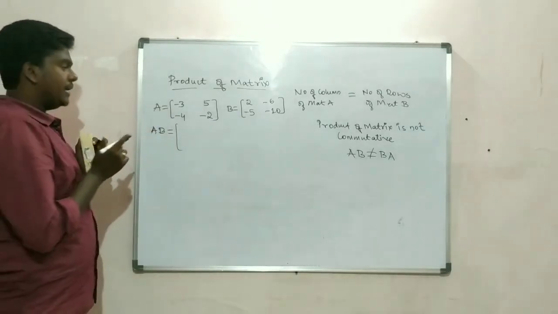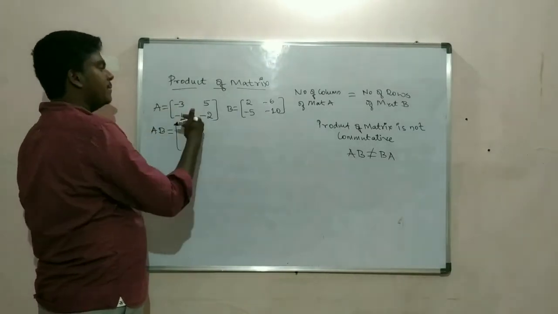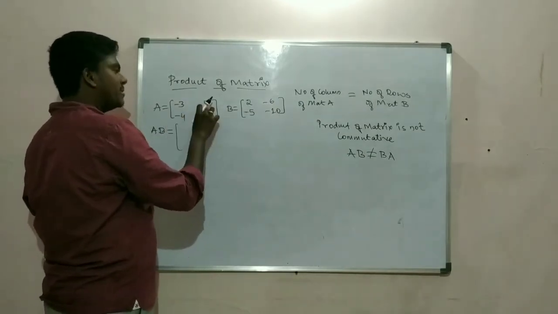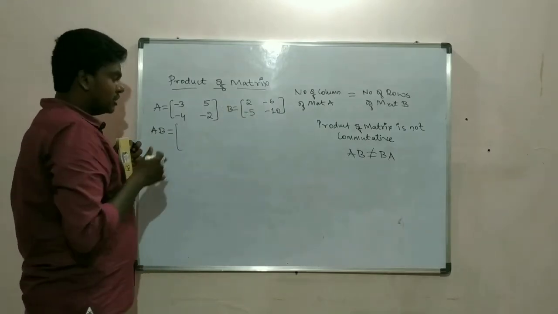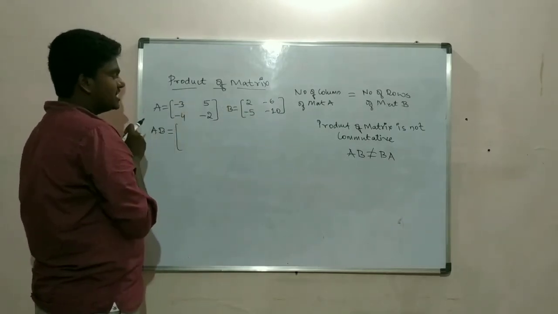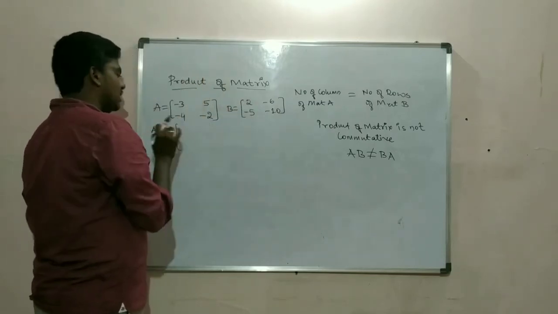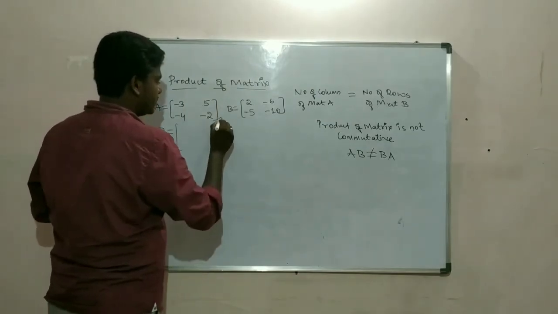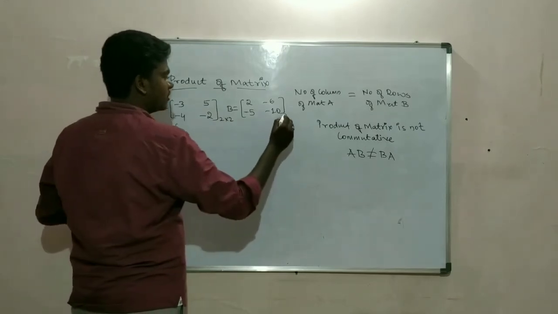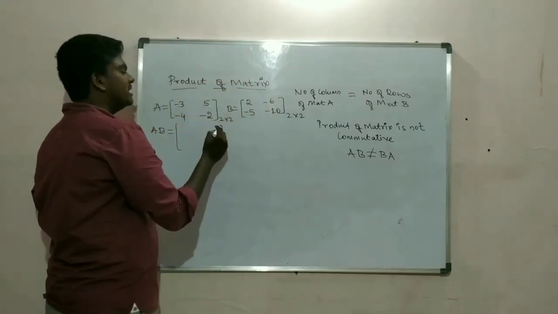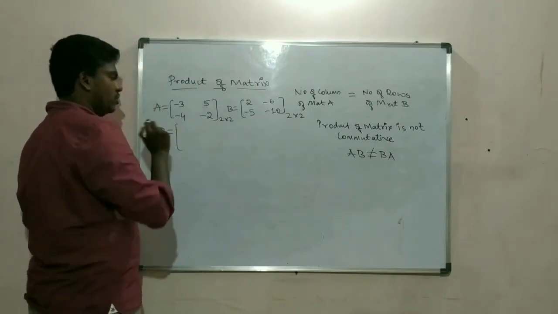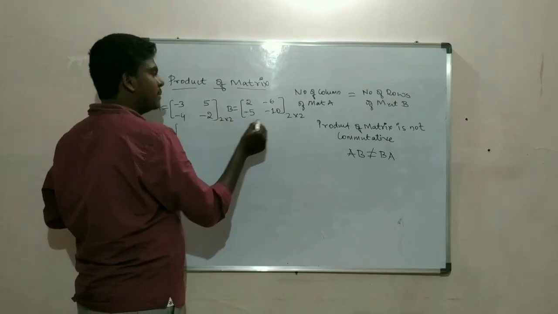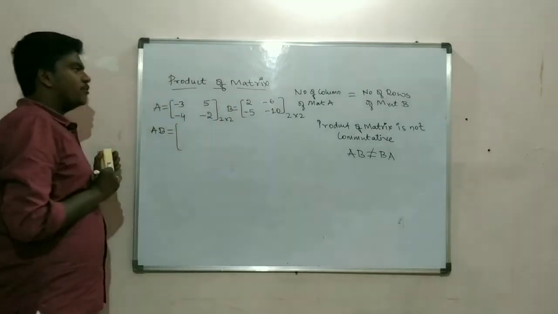First, you can take the elements of the column and multiply with the elements in the row, or else you can take the elements of rows and multiply with the column. In the previous example we took elements of column first, then multiplied with the row. Here we take row and multiply with the columns, we will get the same answer. The order of this matrix is 2 cross 2, and the order of this matrix is 2 cross 2, so the resultant matrix is going to be of order 2 cross 2 only. Here the number of columns is 2 and the number of rows is 2. That means product of matrix is possible.